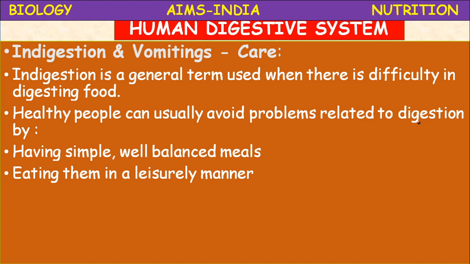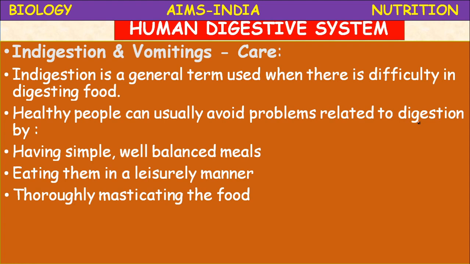Next, eating in a leisurely manner. They will eat leisurely, which means mastication. They use their teeth properly, thoroughly masticating the food. At the time of eating, you have to allot some time. How much time is required for a supper? For a dinner? For a breakfast? When you are eating, you concentrate on eating.